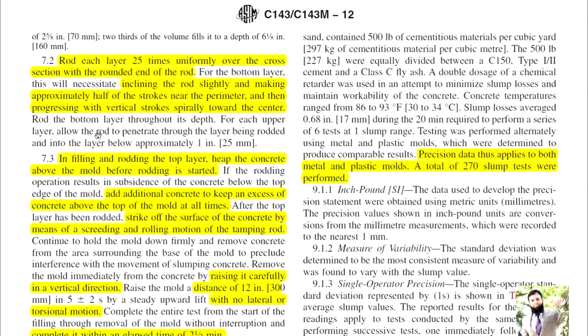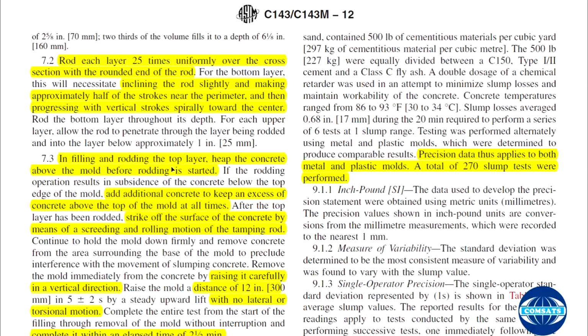For each upper layer, allow the rod to penetrate through the layer being rodded and into the layer below by 1 inch. So if you are placing the second layer, which is almost 1/3 of 12 inches, that is almost 4 inches, then when you are tamping that newly placed 4 inch layer, your tamping rod should go in depth 4 plus 1 inch into the layer below.